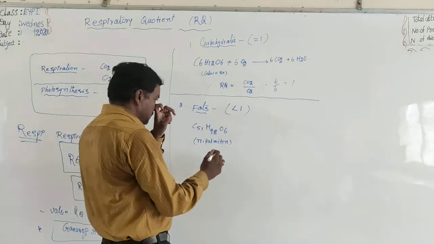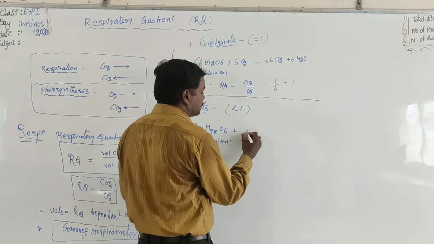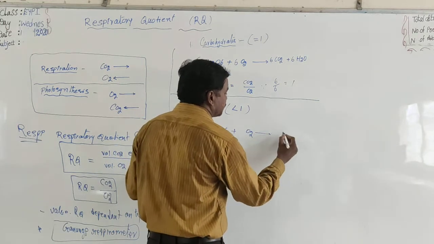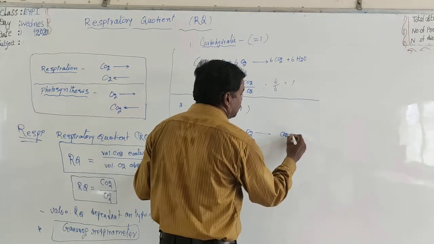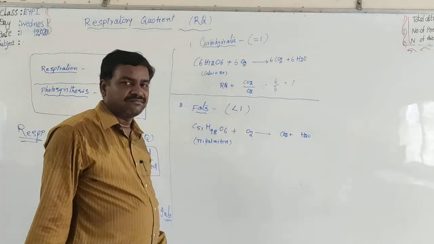Now coming to the equation: C51H98O6 plus O2 gives CO2 plus H2O. Balance this reaction.